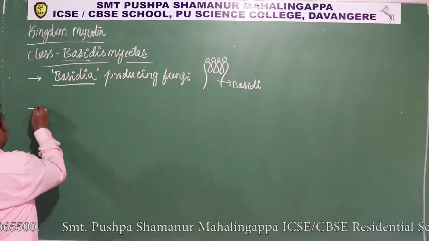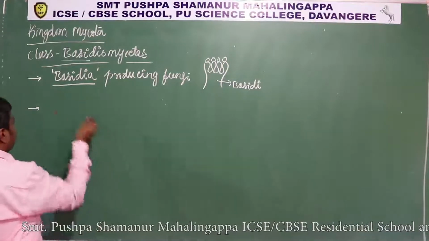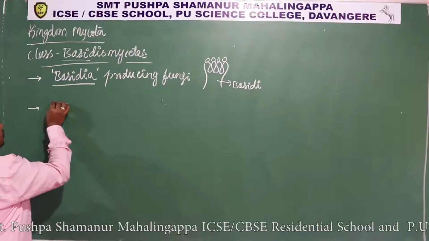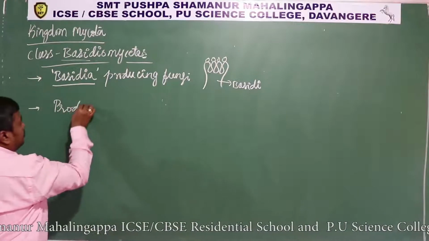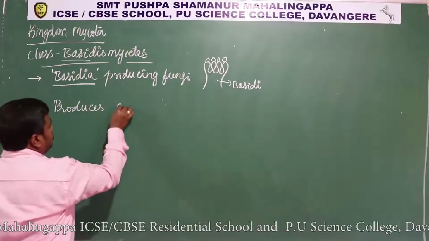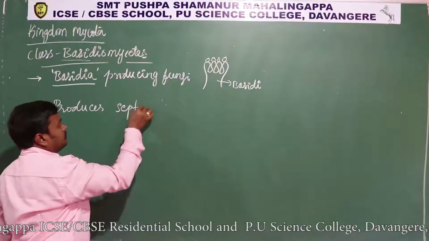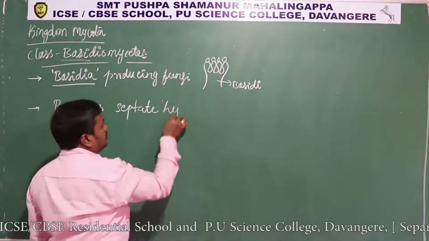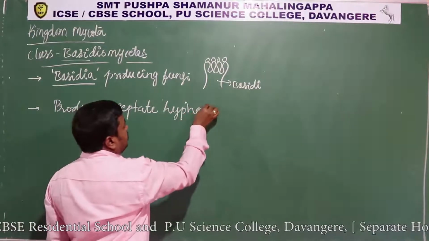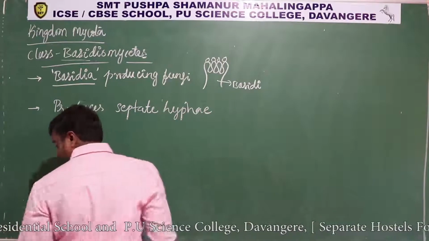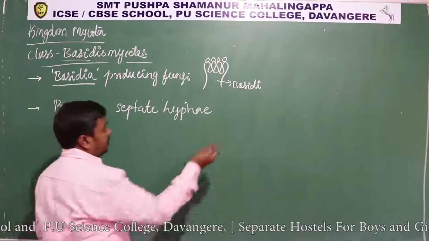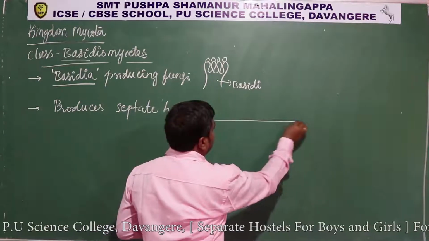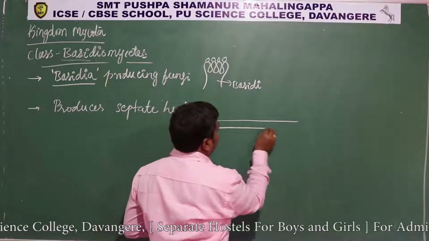Then what is the nature of hyphae? Basidiomycetes produce septate hyphae. As we know, septate hyphae have septa. Suppose this is a hyphae.